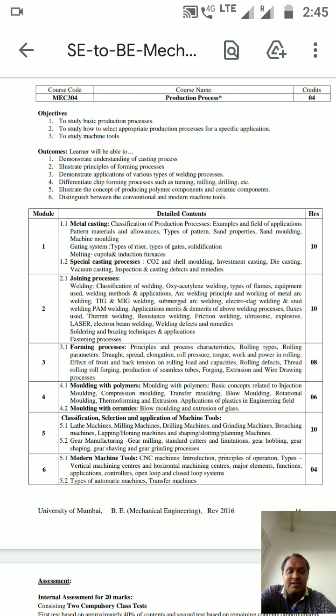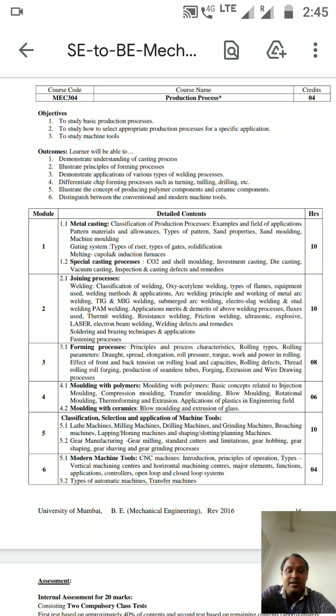And for manual machines also you require some tools. So overall we are going to study the different kinds of machines and different kinds of machine tools. Okay. So these are some of the objectives under the production process 1 subject. Okay. So now we will go with the outcomes.